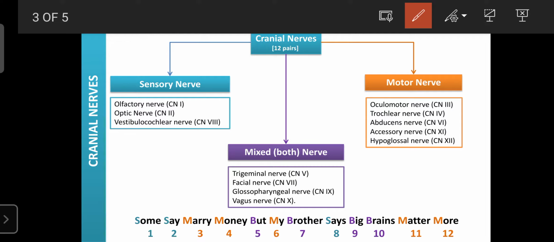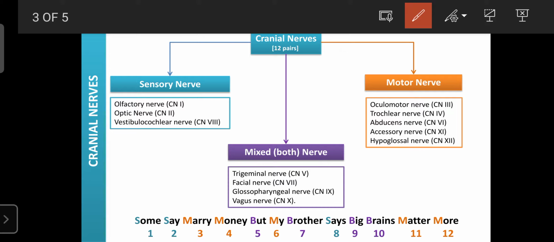Regarding motor nerves, the response is processed in the respective nucleus or center, and that message is sent back to the effector organ. Those nerves are known as motor nerves. Examples of motor cranial nerves are the oculomotor nerve, cranial nerve 3, the trochlear nerve, cranial nerve 4, the abducens nerve, cranial nerve 6, the accessory nerve, cranial nerve 11, and the hypoglossal nerve, cranial nerve 12.